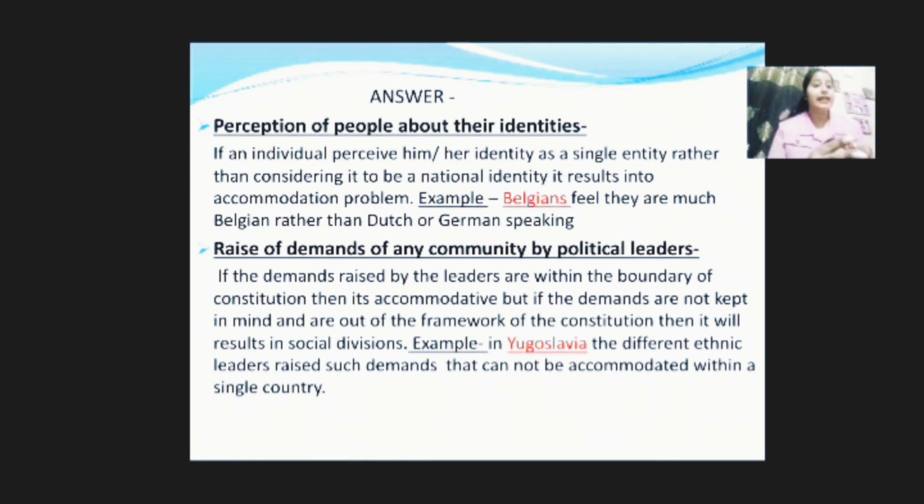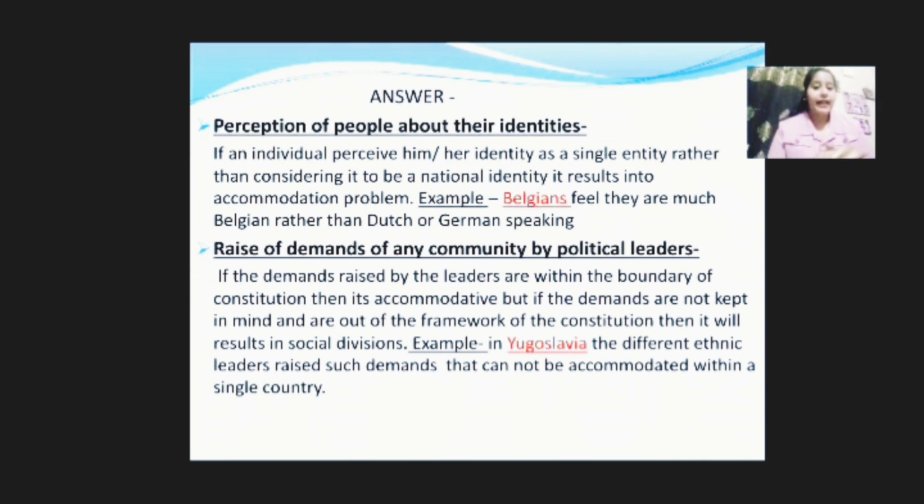Here we can take an example. Belgians feel they are Belgian rather than Dutch or German speaking. Same way, if we say we are Indians, we feel proud to be Indians, then we consider it as a national identity.